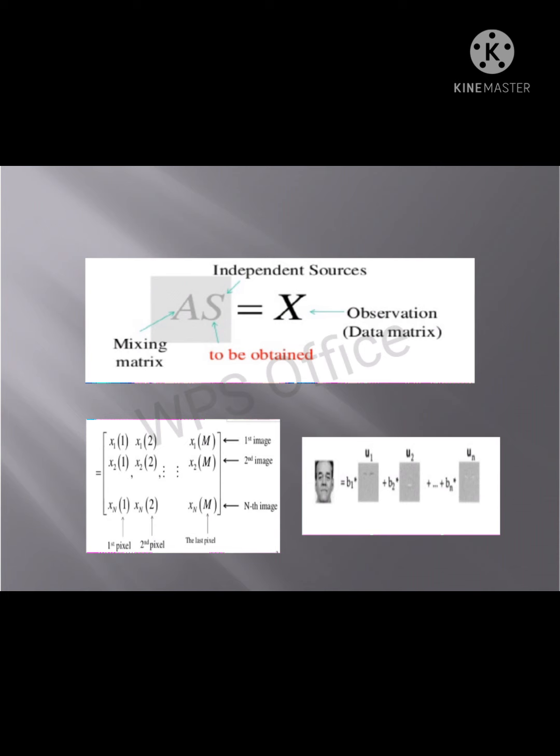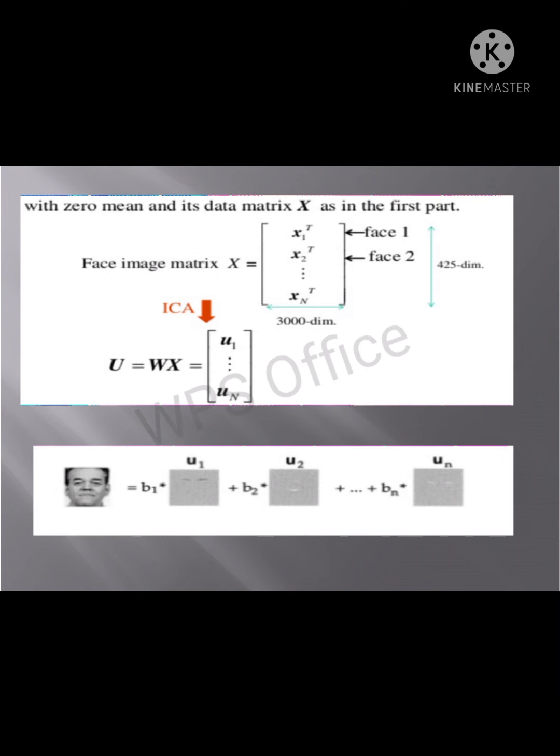The calculation is done using b1 with bias and weight: bias times weight, bias times weight, continuing based on the input values. With zero mean, the data matrix X has phase 1, phase 2 up to phase n, x1, x2.